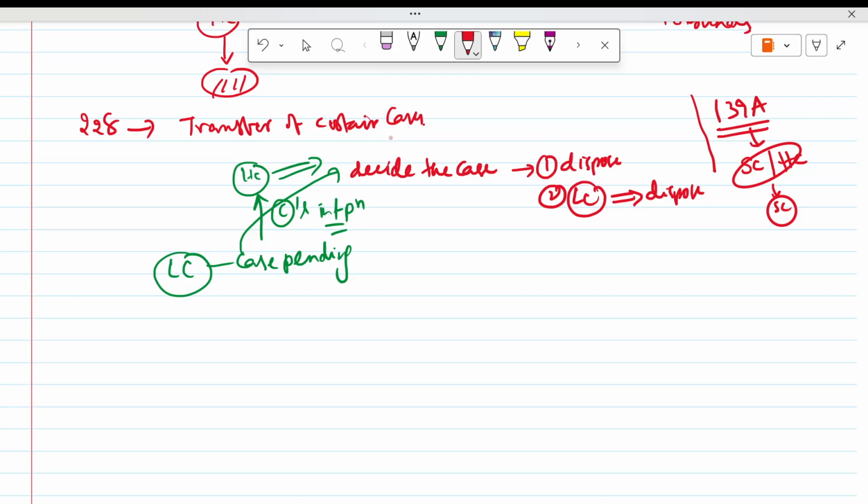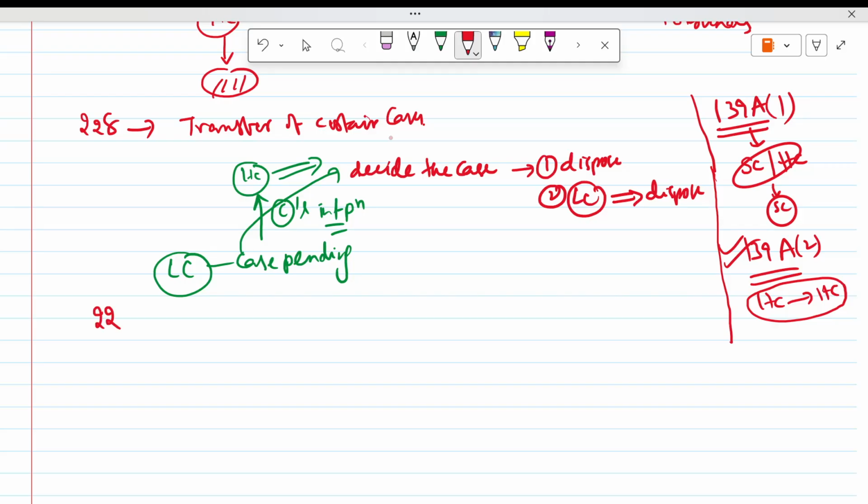That is 139A clause 1. Clause 2: the Supreme Court can transfer any case from one High Court to another High Court. This is related to the Supreme Court.